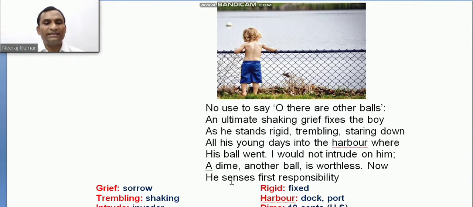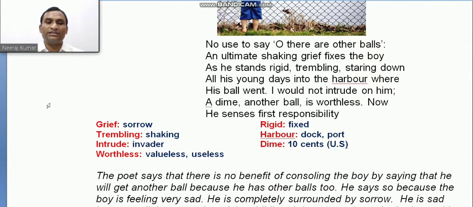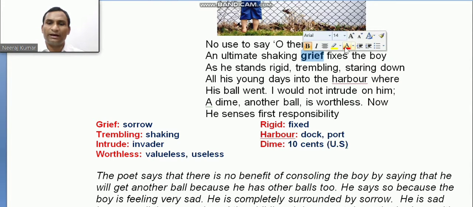So now he senses his first responsibility. Through this, the boy will feel his first responsibility. Now see, grief and sorrow are words used in the poem. Next is the word rigid.